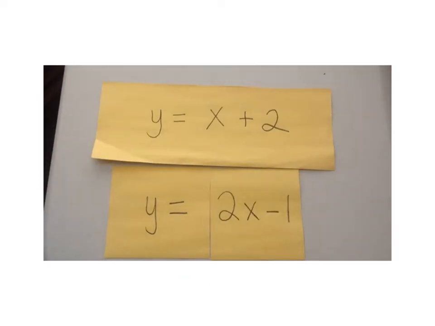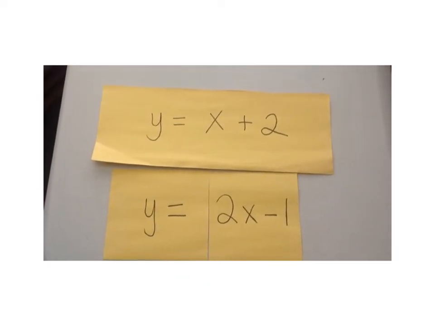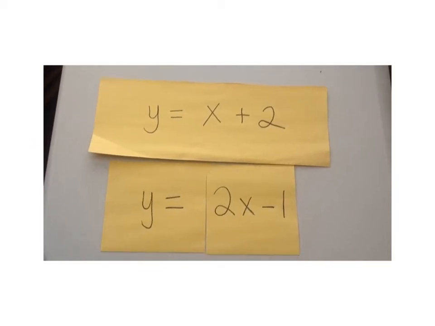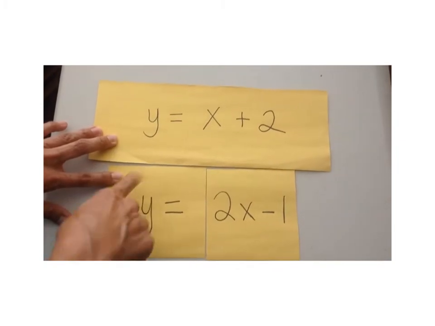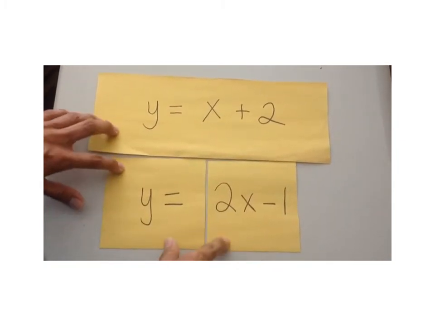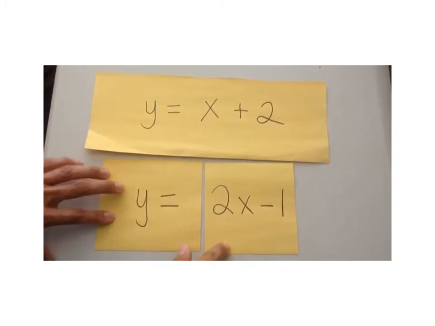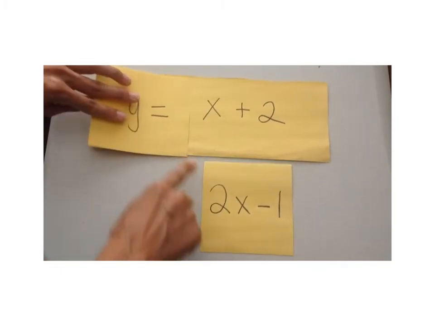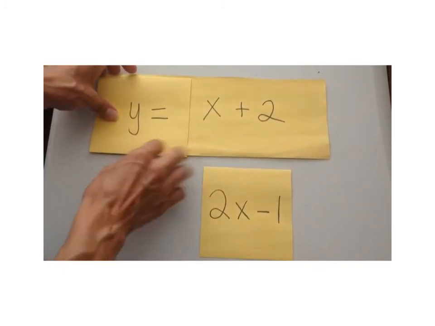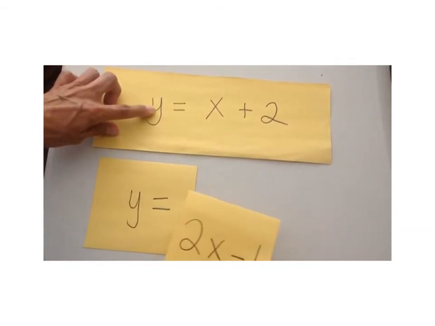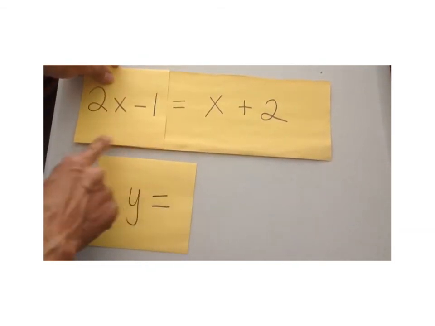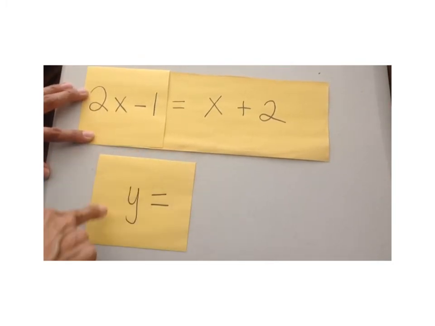I'm going to explain to you the idea of the substitution method. I have two equations, y equals x plus 2 and y equals 2x minus 1. So the y is myself as the teacher, and then I have 2x minus 1, which is my substitute. So I can put this y up here, and it has not changed the equation. It's still the same thing. Now my substitute is going to take my place, which is the y, and it still has not changed the equation. But now I can solve this equation.